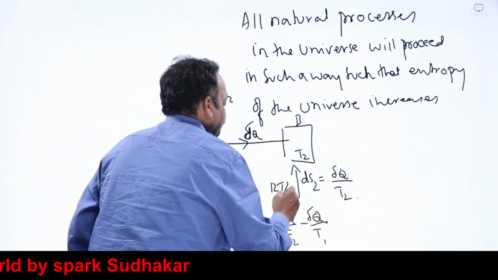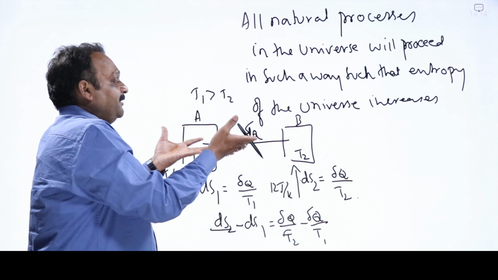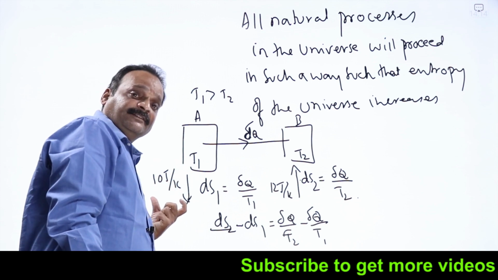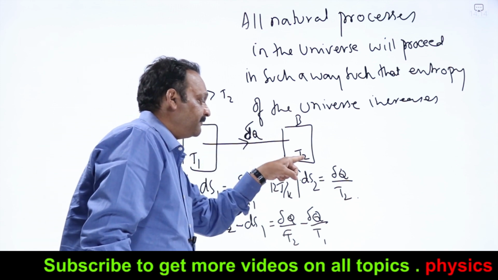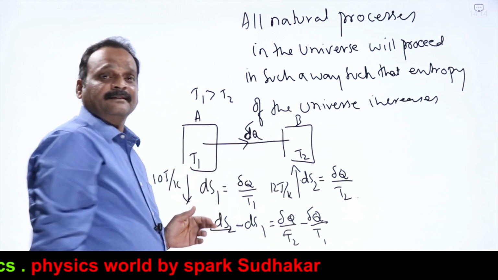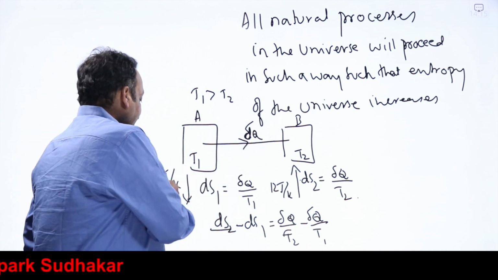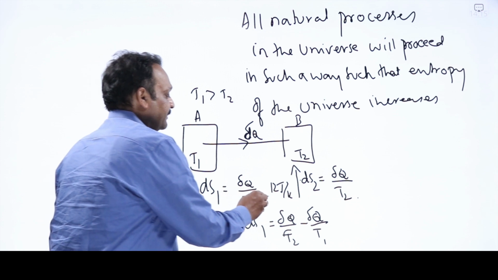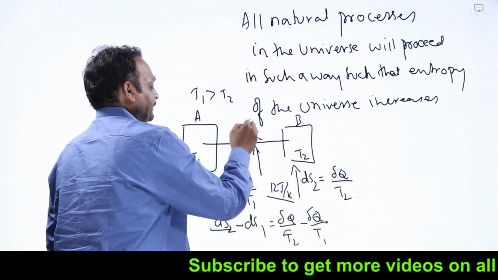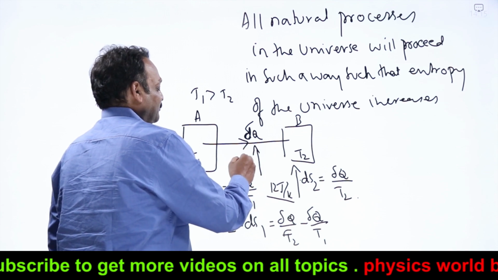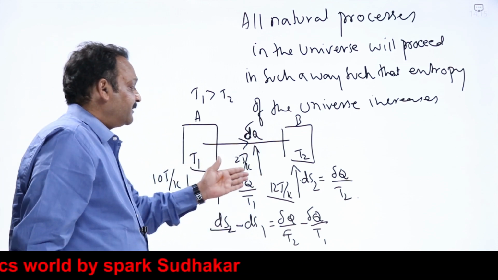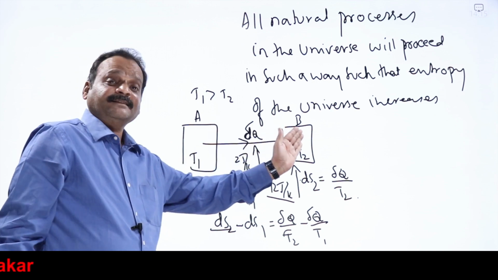Let us call it 12 joule per Kelvin. Means in the universe, what happened? At one point in the universe, entropy has decreased by 10 joule per Kelvin. In another part of the universe, entropy has increased by 12 joule per Kelvin in that process. So, decrease is 10 joule per Kelvin, increase is 12 joule per Kelvin. That is, net amount of increase in the entropy is 2 joule per Kelvin. Because entropy of the universe is increasing, this process is possible.